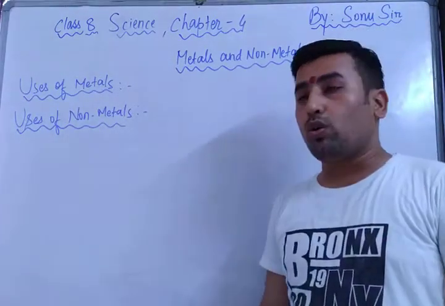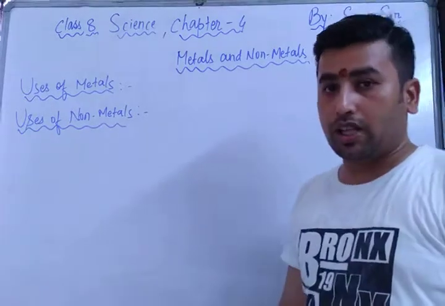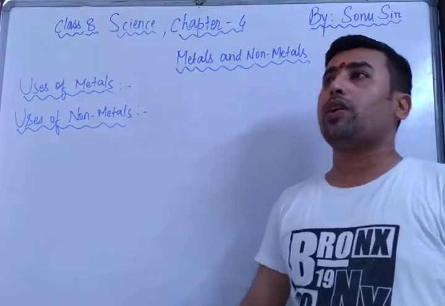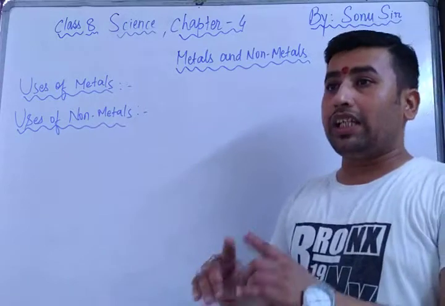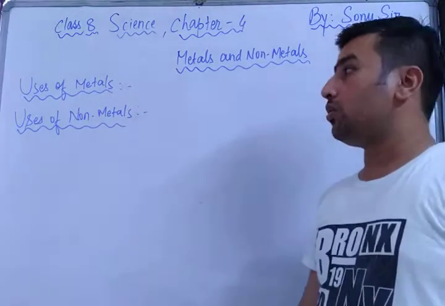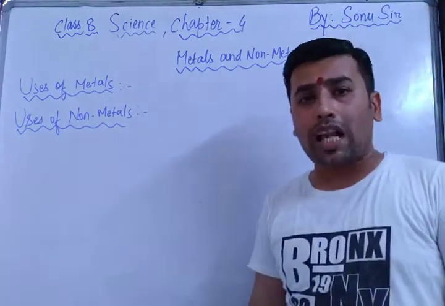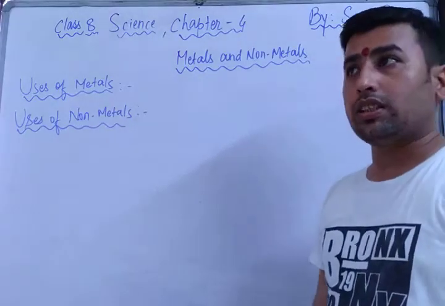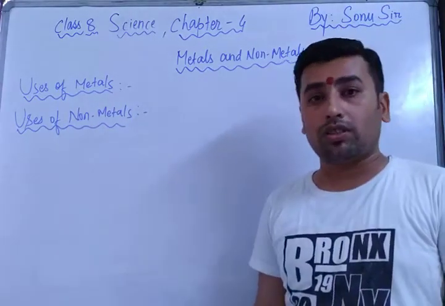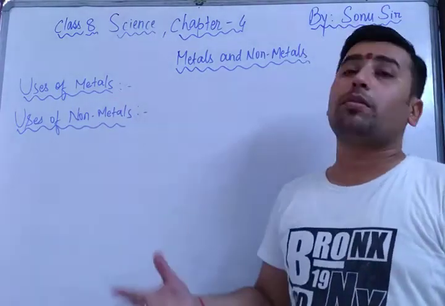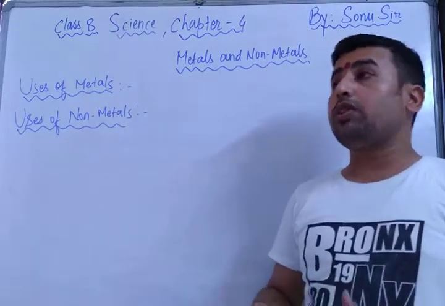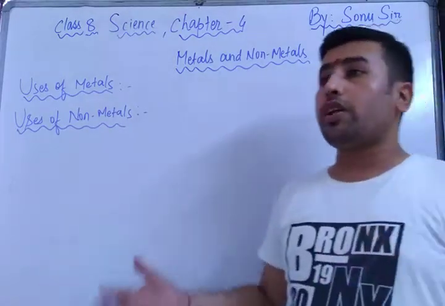If I talk about gold, we generally use it in ornaments, right? If I talk about iron, especially we use it in grills or window grills. If I talk about aluminium, we generally use it in utensils. If I talk about copper, we generally use it in wires. Similarly, there are many more metals which are used in various ways.